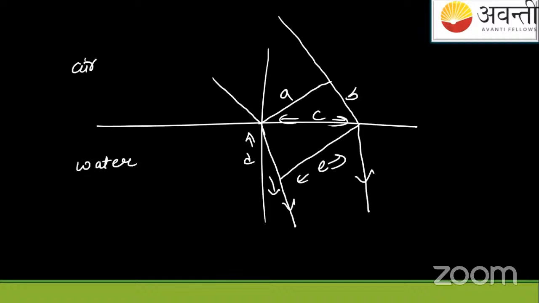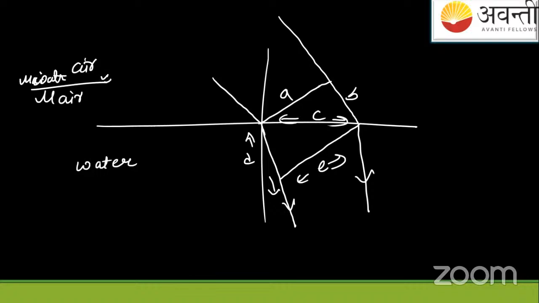This numerical I have solved before, for the first comers; these Demetri students have seen this. Now I'm on this numerical. Let me solve it first, then you will see the third numerical properly. So here I have to find the refractive index of water with respect to the refractive index of air.